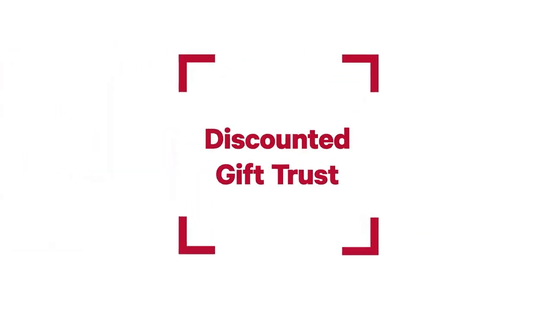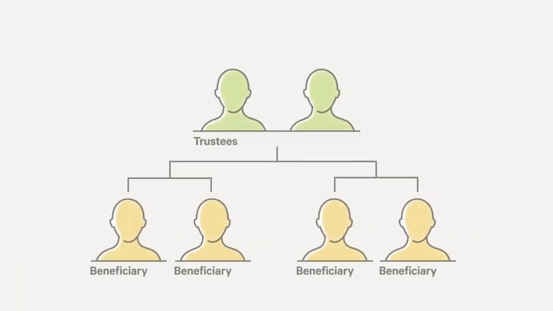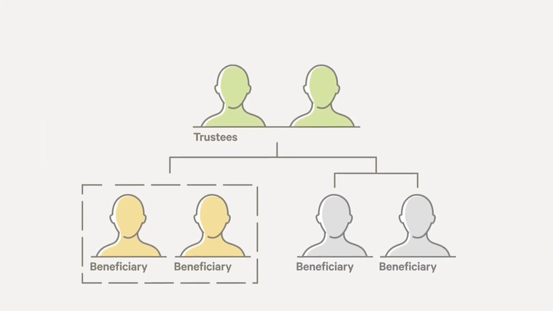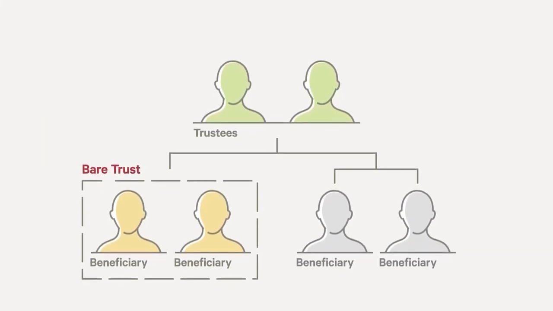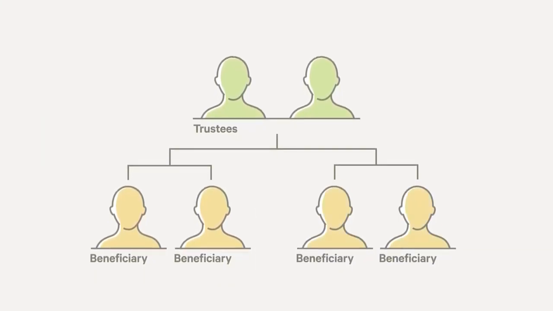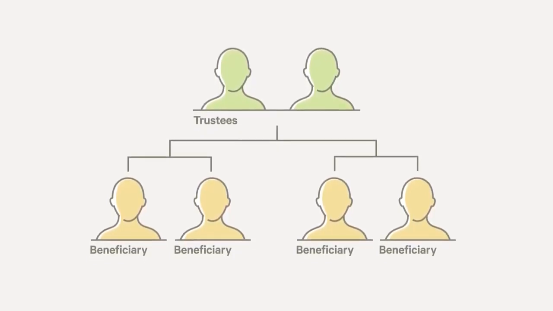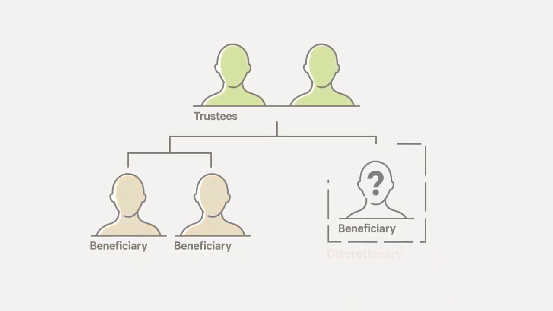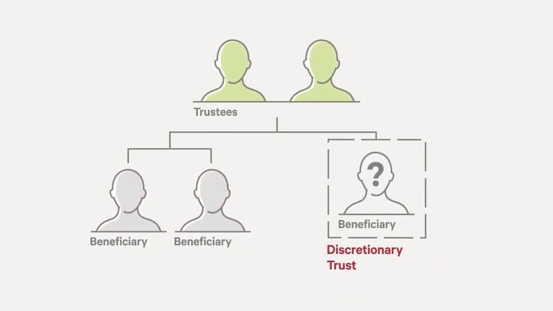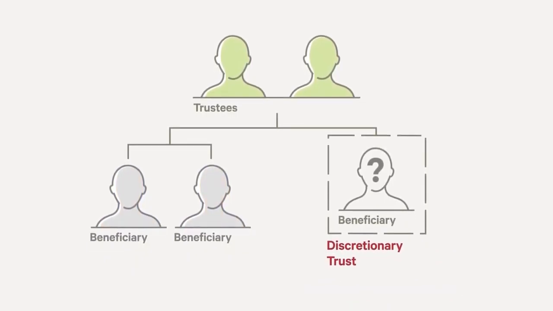With a discounted gift trust, you can name specific beneficiaries that cannot be changed. This is called a bare trust. If you don't want to name specific beneficiaries or want to give the trustees the ability to change who benefits, you can use a discretionary trust, as you are providing the trustees with discretion.